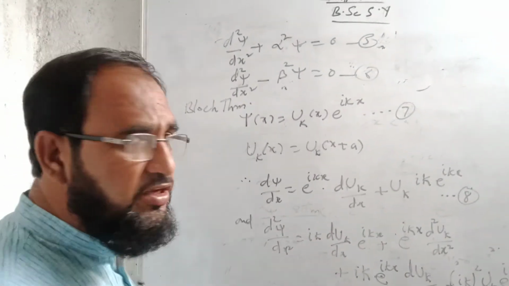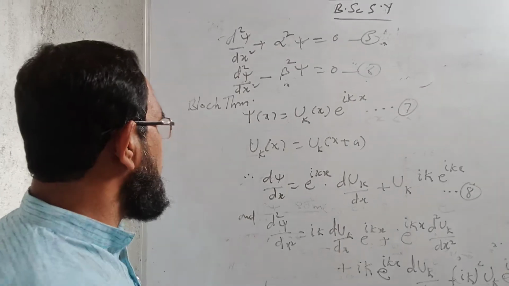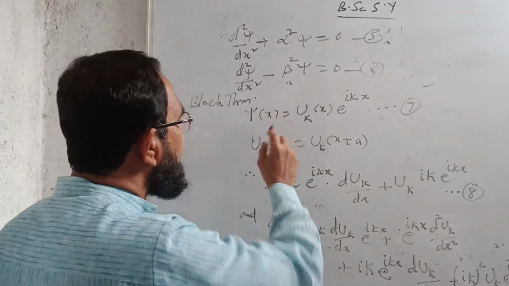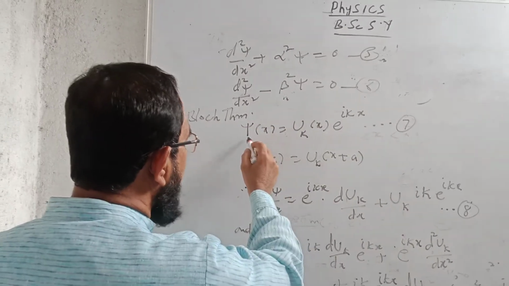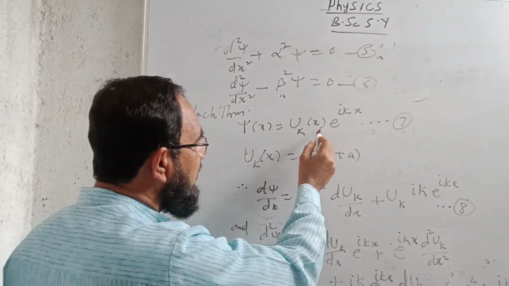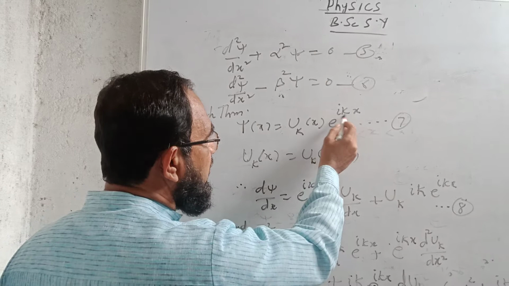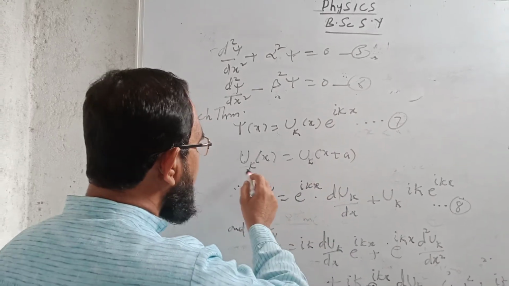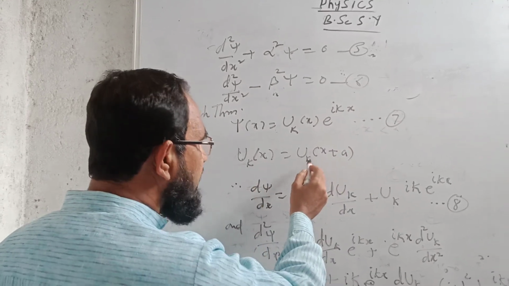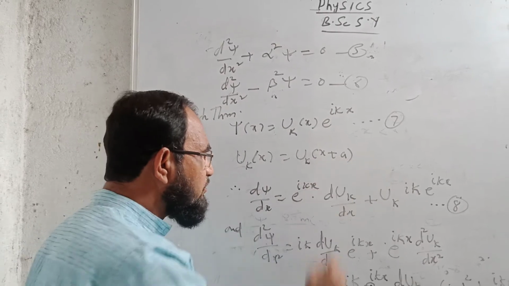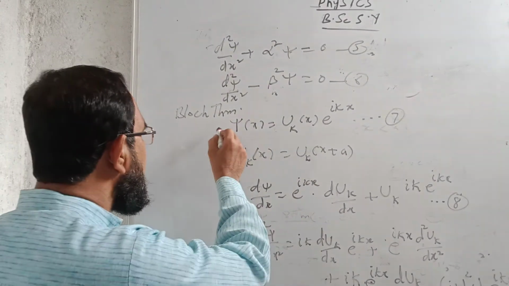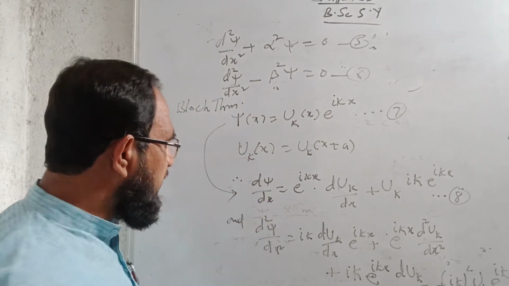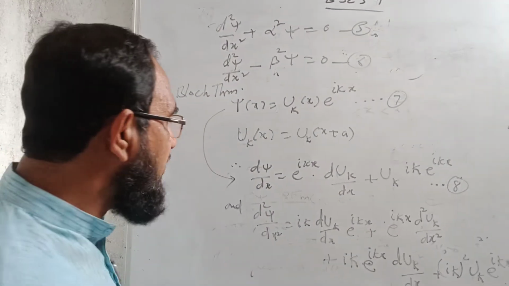So if I use here the Bloch theorem, then I can find the solution of these two equations as psi of x is equal to uk of x e raised to power ikx, where uk of x is a function of x plus a. Now I will differentiate this equation 7 with respect to x, and I will find d psi by dx.